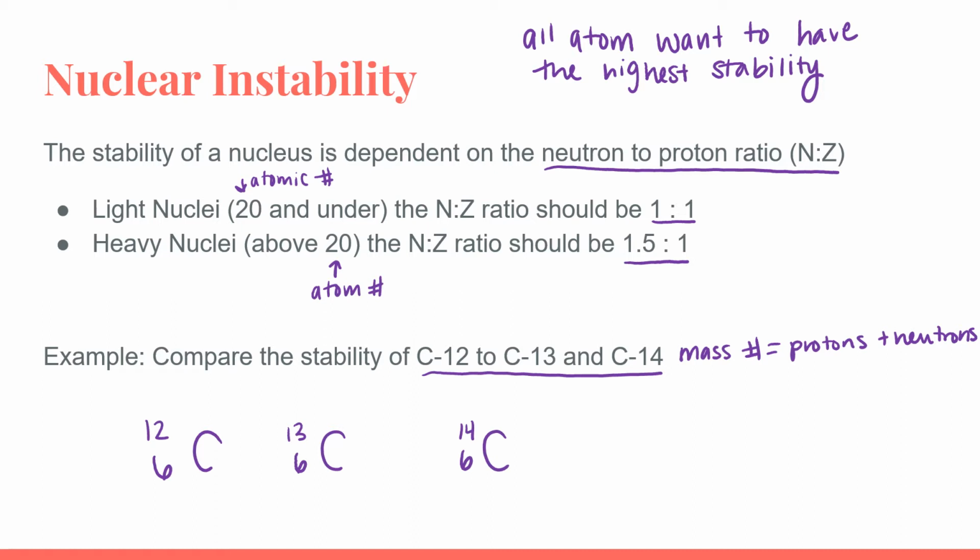So since carbon is a light nucleus, with an atomic number of 20 or below, it wants to have that 1-to-1 ratio. Oh, that was a really bad color. Let's go ahead and erase that. It wants to have that 1-to-1 ratio of neutrons to protons. And so when we compare these 3 different isotopes, the most stable of the 3 isotopes is going to be the carbon 12. And the reason that it is the most stable is because that is where we see that 1-to-1 ratio of the protons to neutrons.